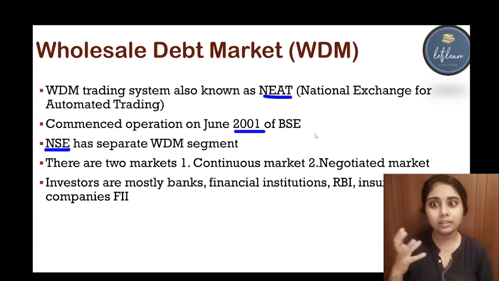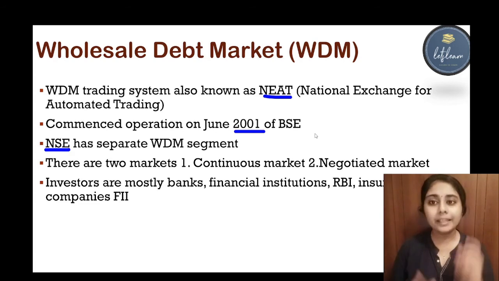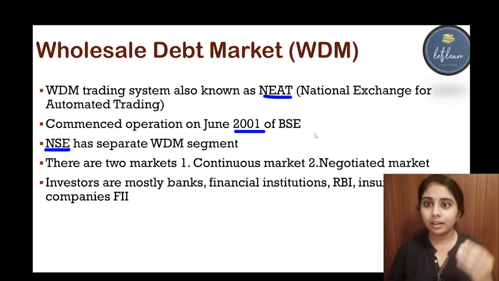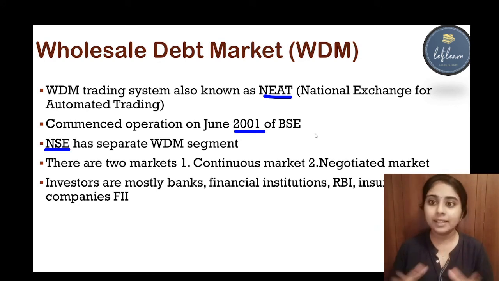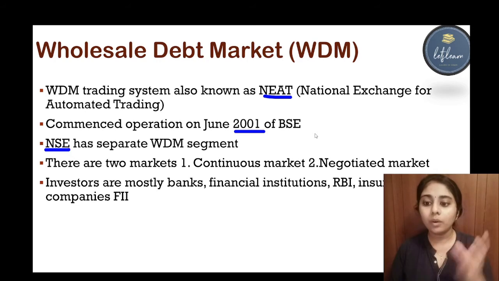But in negotiated market, the discussion or negotiation occurs outside the stock exchange. Outside the stock exchange, they decide everything, they fix the price and they fix the order, and then they inform the system in the stock exchange. So that is how continuous market and negotiated market work.